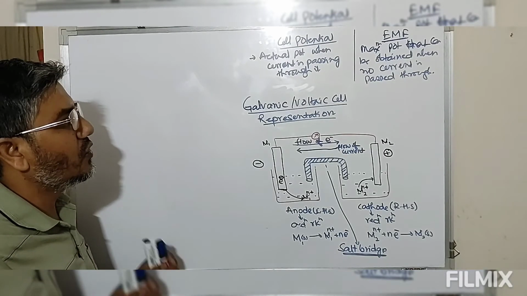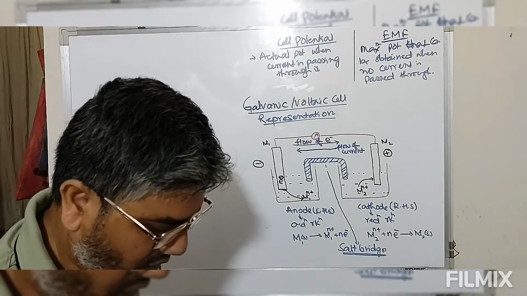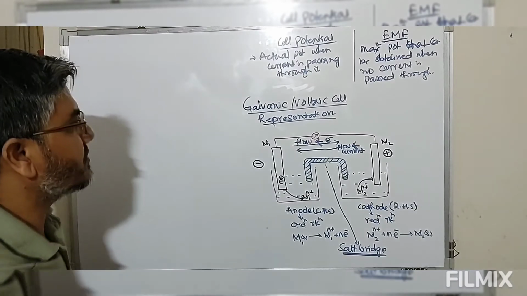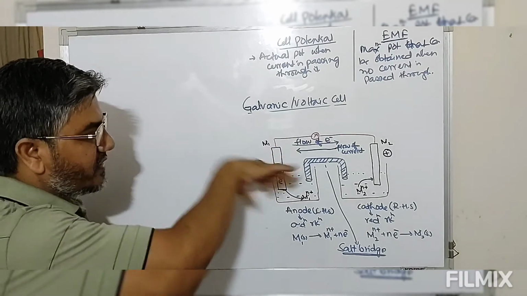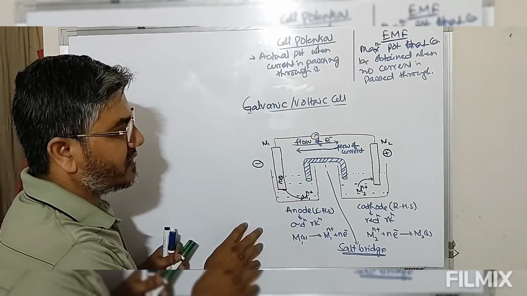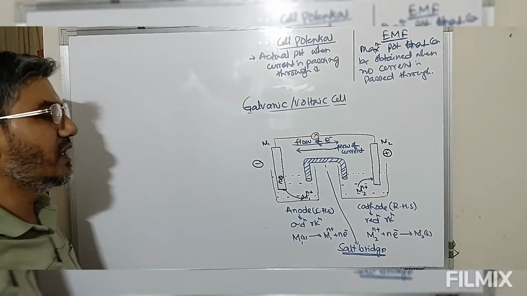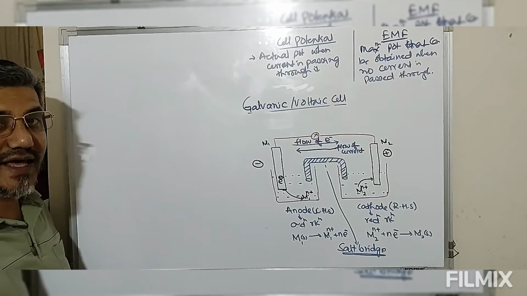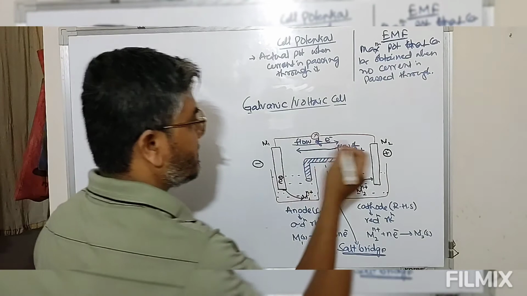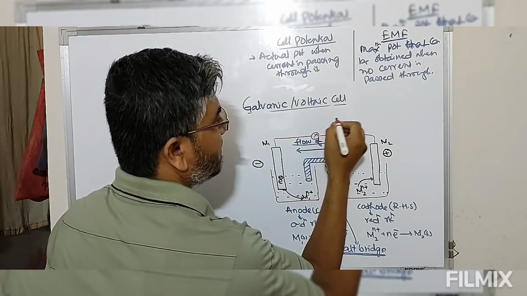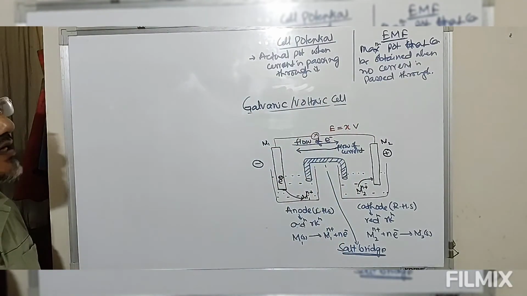Now suppose we have this cell. Now because of this reaction which is taking place, current flows in the circuit. So we have some spontaneous chemical reaction, and because of this spontaneous chemical reaction, current is being generated, and this is what we call a galvanic cell. Now suppose for this cell, E cell is some X volt, let's say this is X volt.